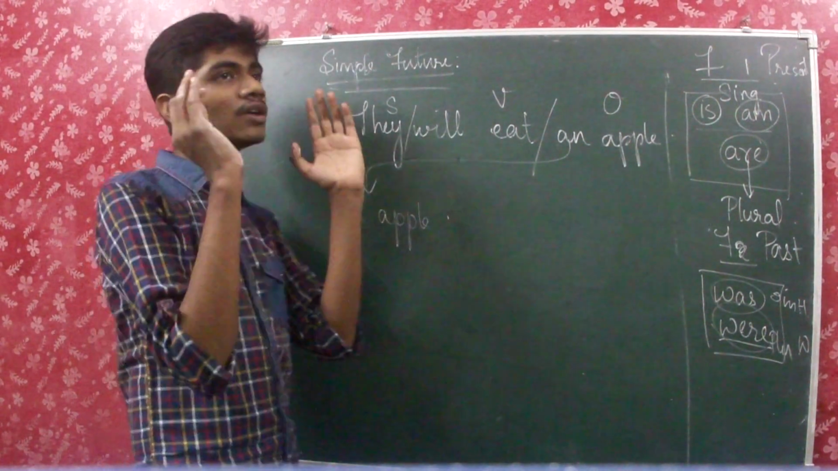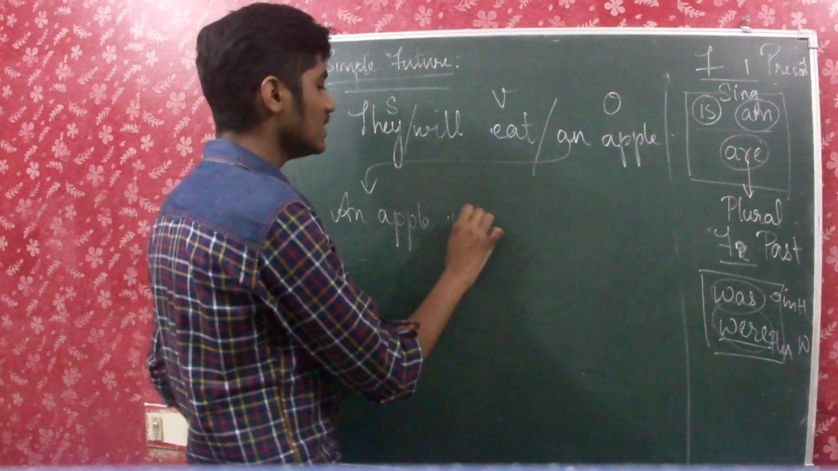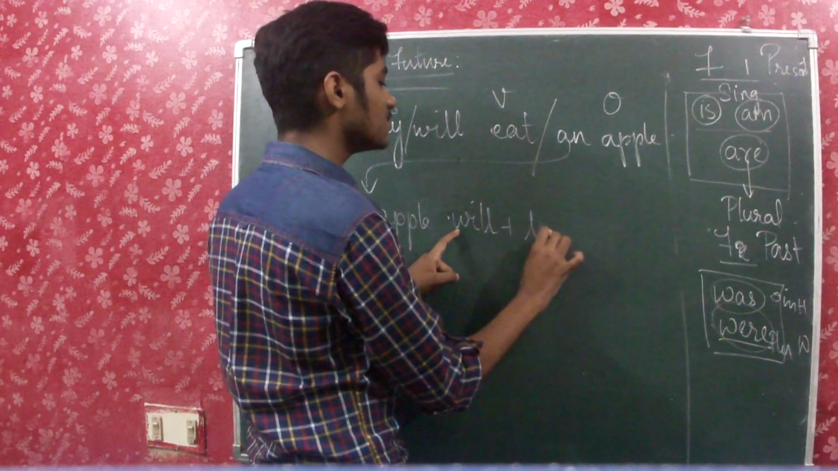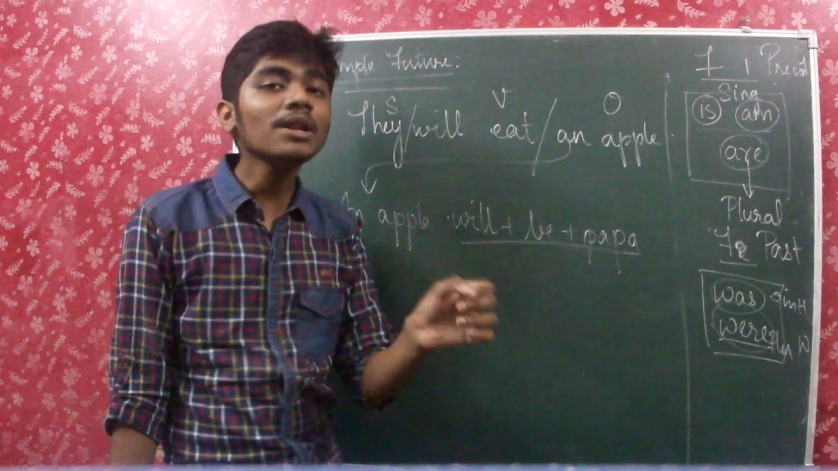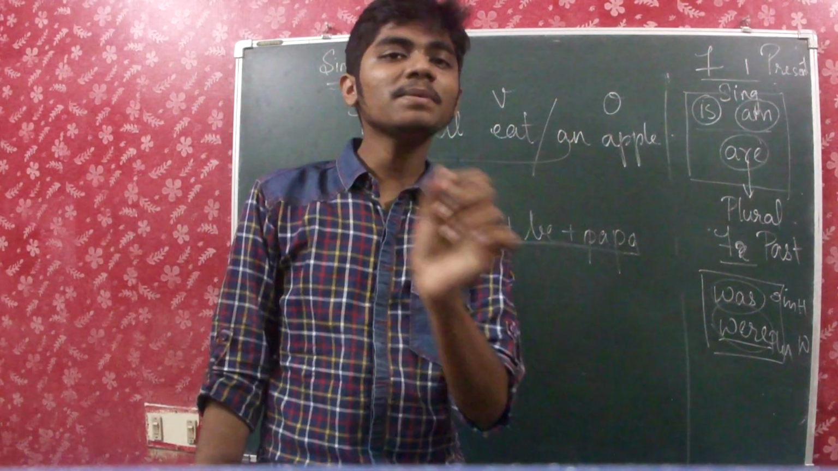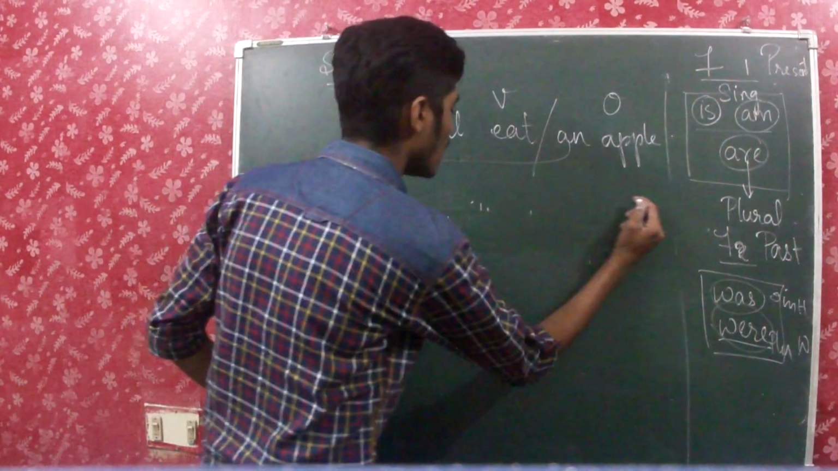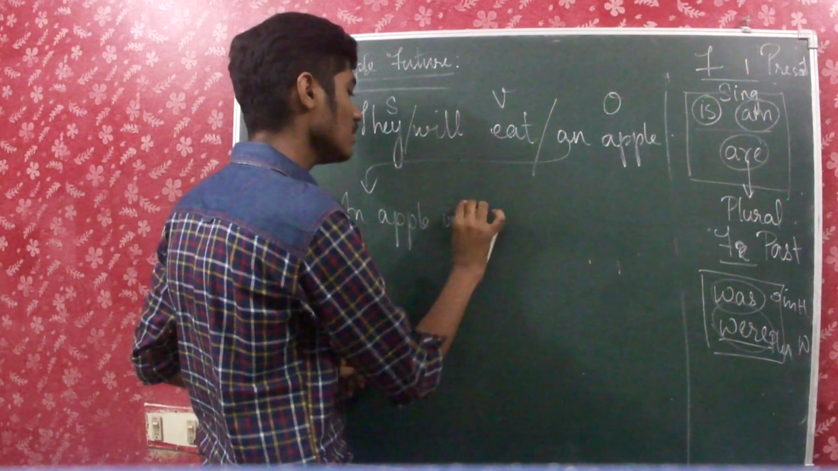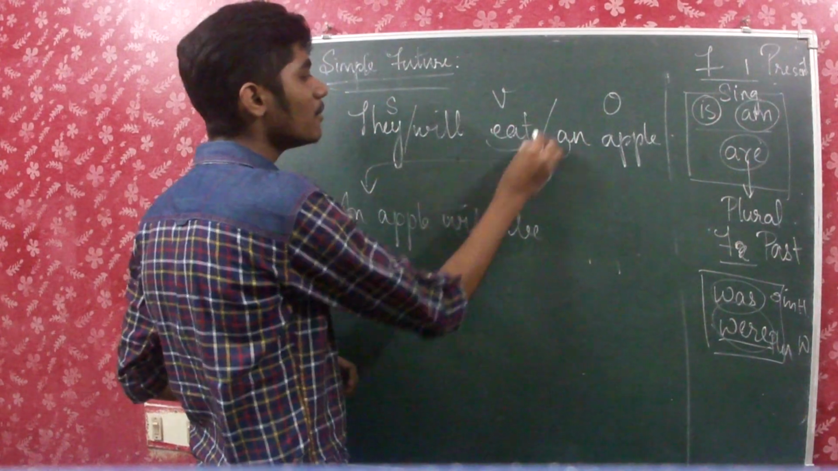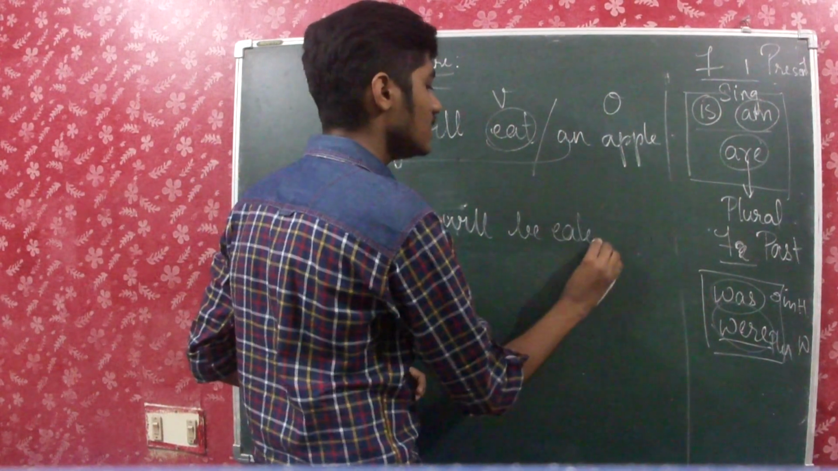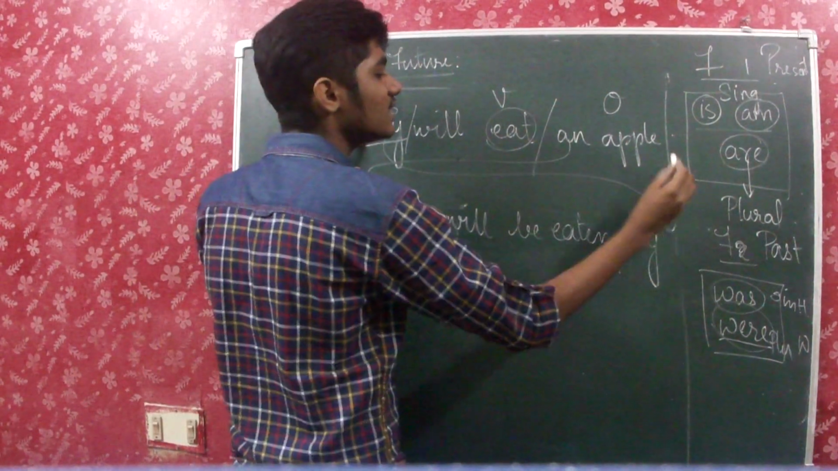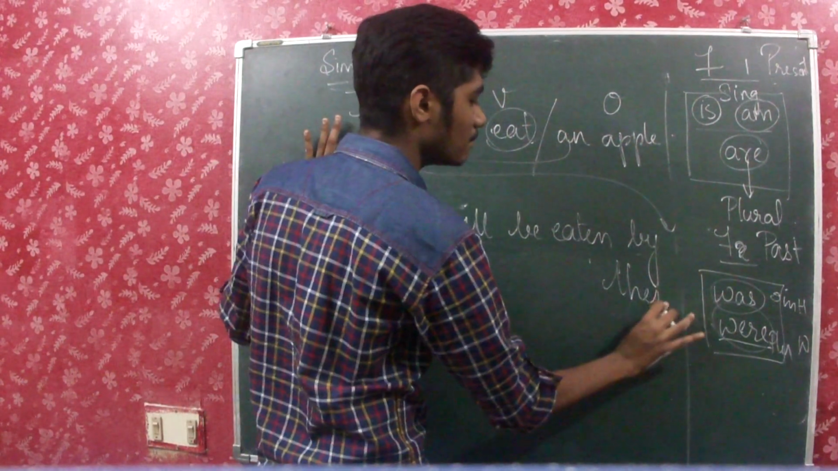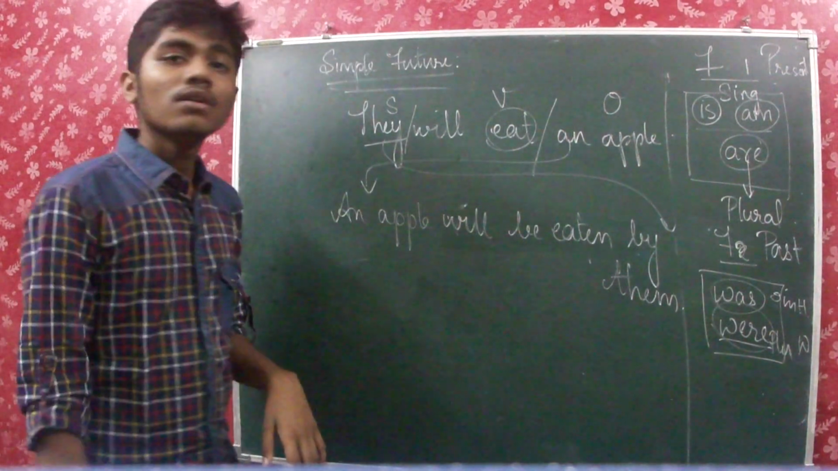So there is a peculiar pattern for future tense which we can easily memorize. That is will plus be plus papa. What is that? Tell me. Will plus be plus papa. So I can write it as will plus be. What's the papa of eat? Eaten. Eaten, and then I write the preposition by, and then I bring it here and it changes into the second form. So it is them.